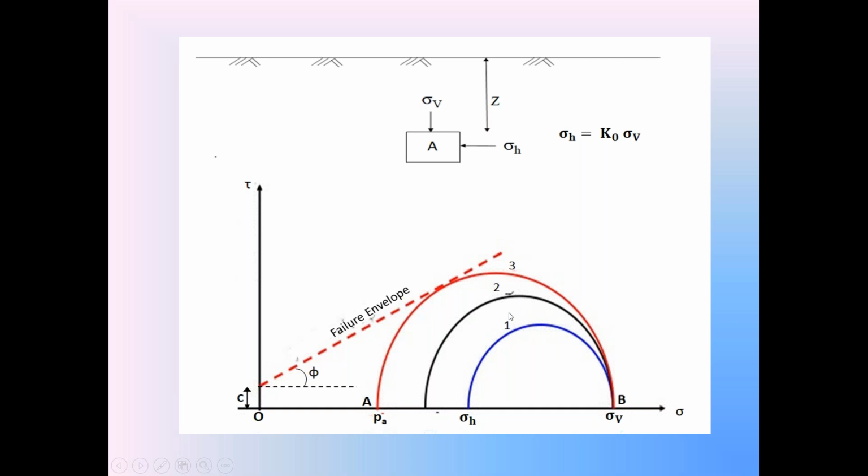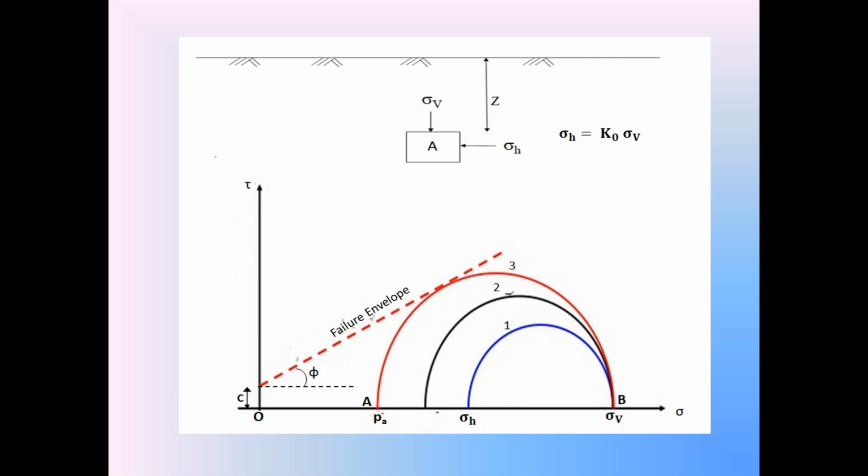The second Mohr stress circle is also below the failure envelope. So in that second Mohr stress circle condition, the backfill is in the safe condition. Even though the backfill is subjected to the active condition, with the retaining wall moving away from the backfill and under horizontal stretching, in the second Mohr stress circle also, no failure, no complete failure has developed in the backfill.